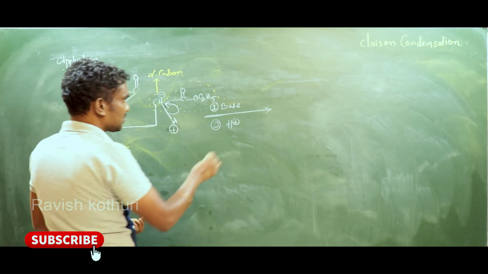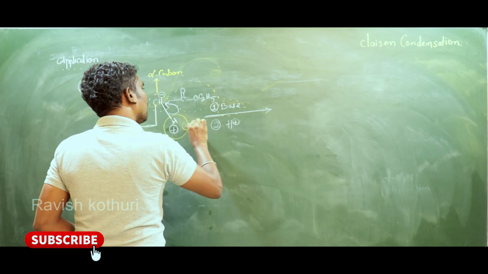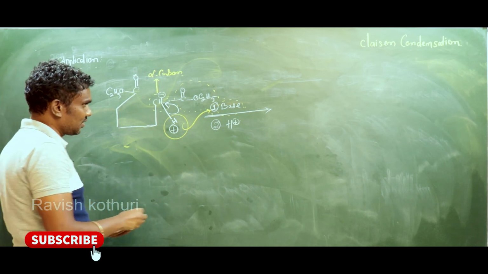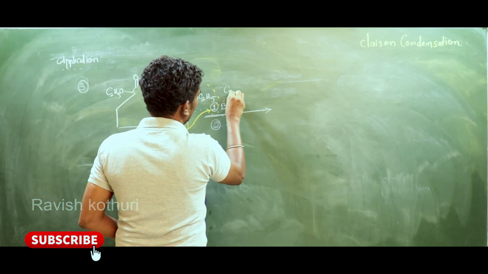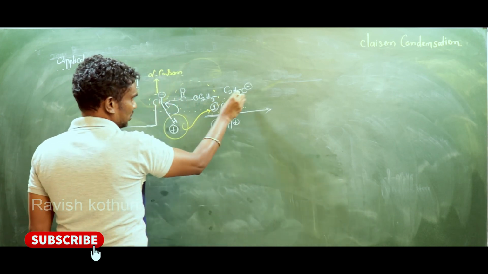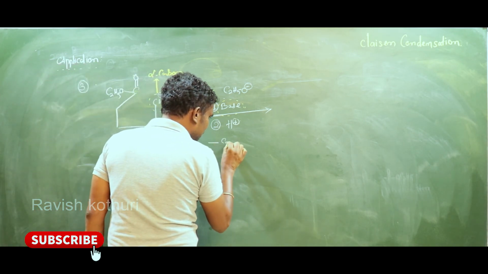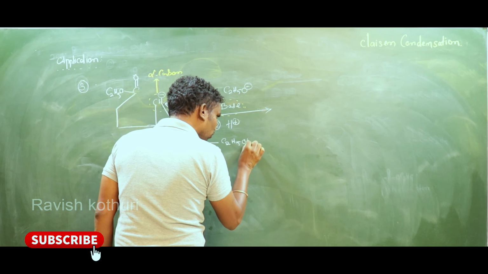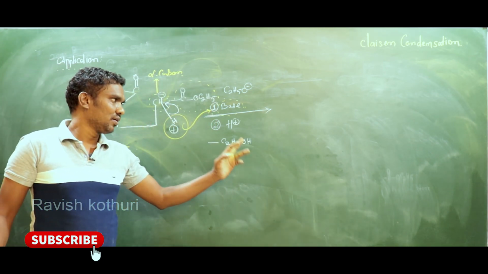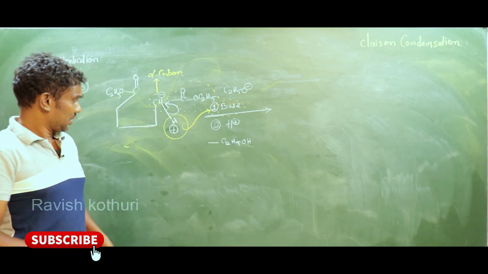Now this base abstracts the H plus. Sir, what is that base actually? That base is C2H5O minus, sir. So this C2H5O minus abstracts this H plus. So that is the reason C2H5OH will form and leave, right? So next step, see my dears.